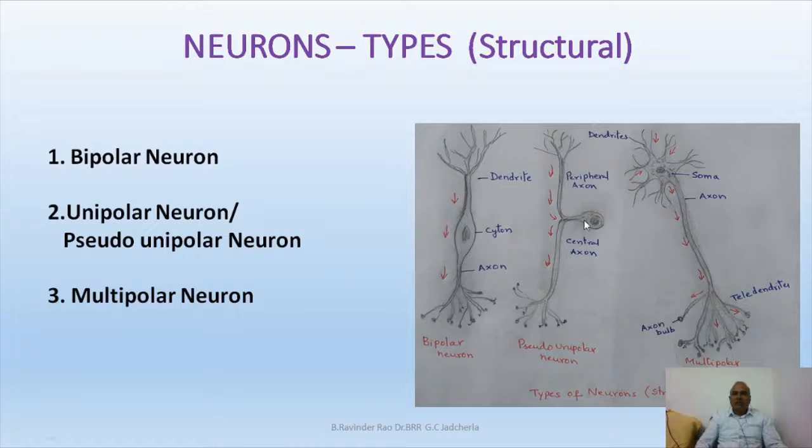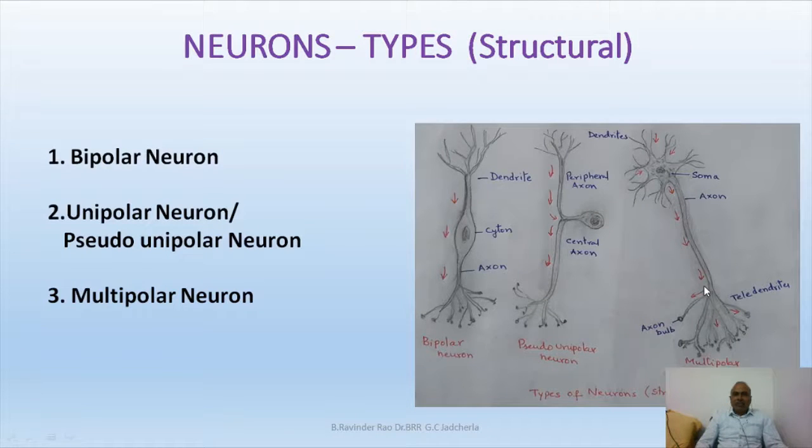And where is this pseudo-unipolar neuron located? It is located inside the dorsal root ganglion. It has one projection called the peripheral axon and another projection called the central axon. Okay, next.